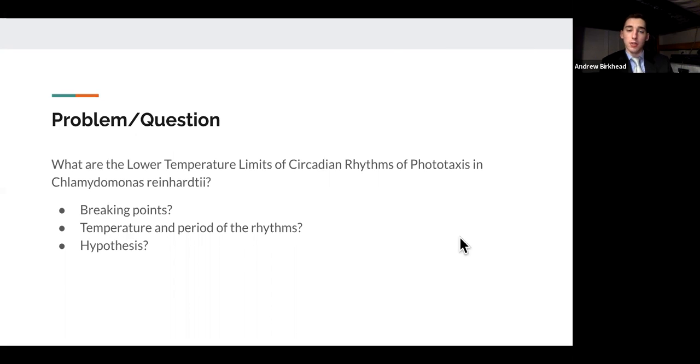So we're looking at the lower temperature limits of when a circadian rhythm can be regulated in the organism. So we're kind of looking for a breaking point, a point where the temperature is high enough so that the cycle can occur for the duration of our experiments. We find this by measuring the temperature and period of the rhythms and comparing the two. So what temperature can a rhythm period occur? We hypothesized that this would be very low, between 2 and 4 degrees Celsius, maybe even lower. That's where we were very surprised by our results.